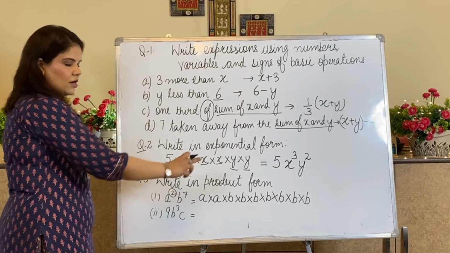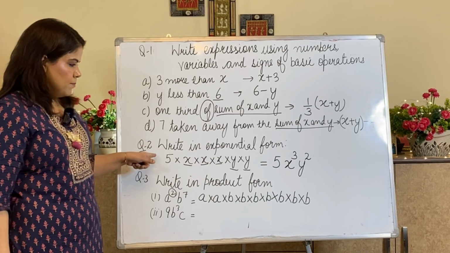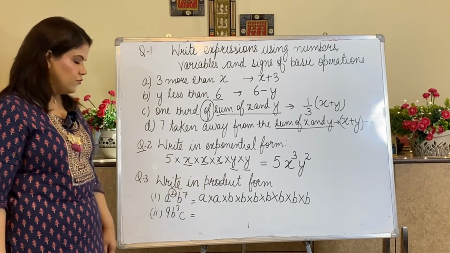So these are the ways of writing the number in exponential form or in product form.